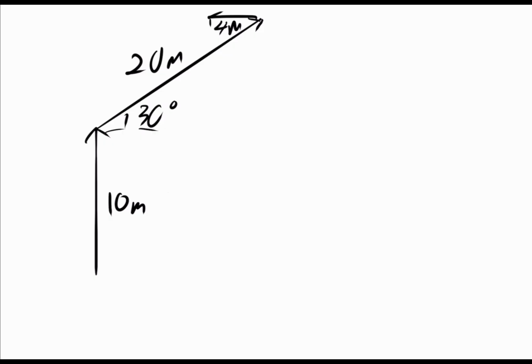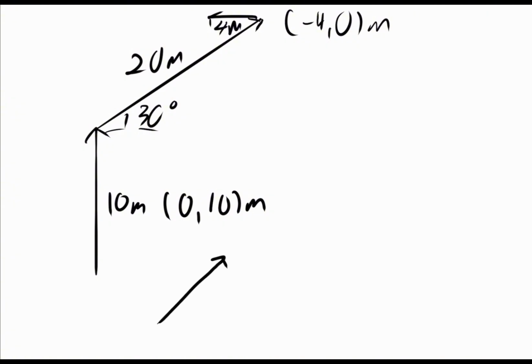So when we're adding vectors together, what we want to do is just turn all these vectors into the components and add up the components in both directions. So starting with this one, we have this is 0, 10 meters. Up here, we have negative 4, 0 meters. And then this one here, we're going to have to break into its components. So I'm just going to show that down here. I apologize, these drawings are not to scale. 30 degrees.